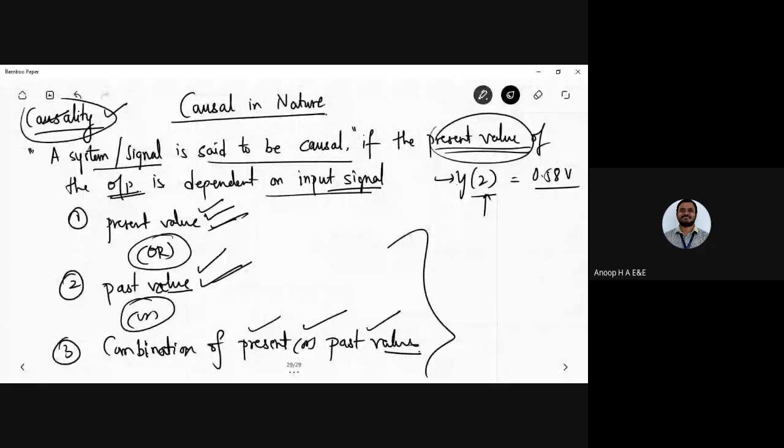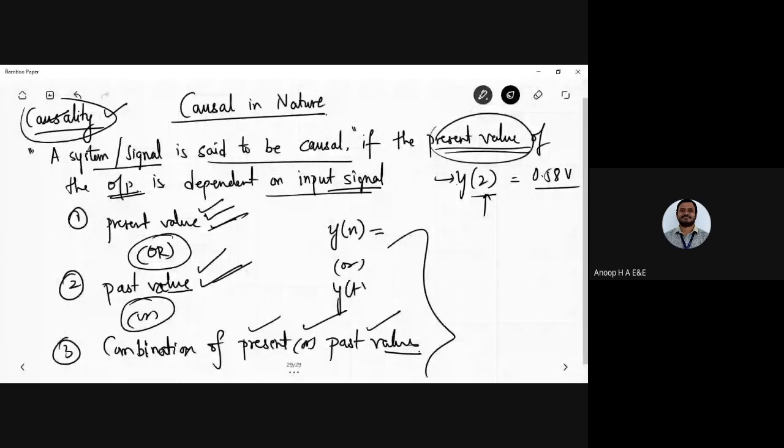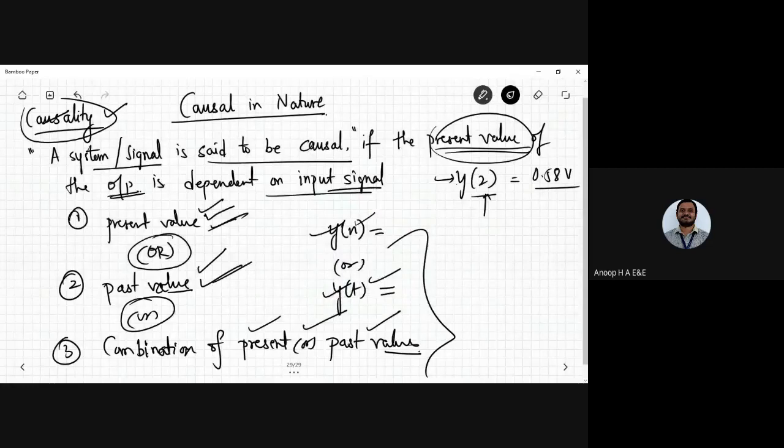What we had already studied was, you will be having a signal, that is the output, y of n. Always remember one thing, y of n or y of t, you can say such signals to be the output signals in discrete domain, and output signals in continuous time domain.